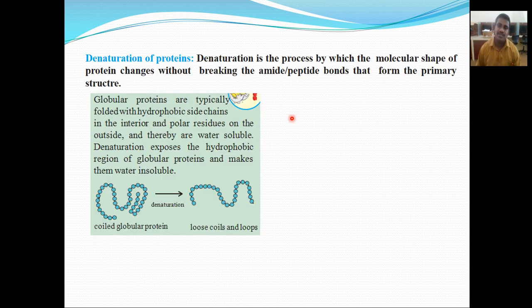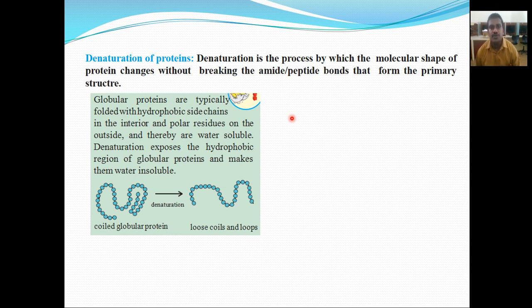Then the next important property is the denaturation of protein. What is exactly denaturation of protein? Denaturation is the process by which the molecular shape of protein changes without breaking the amide peptide bonds that form the primary structure.